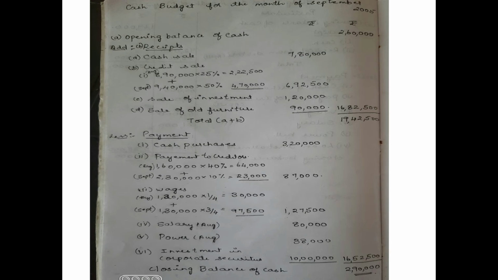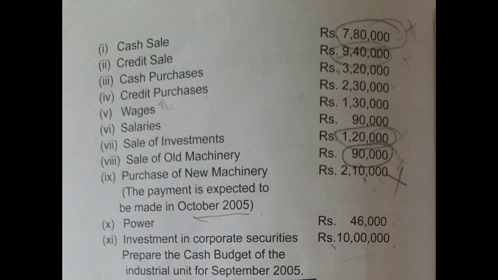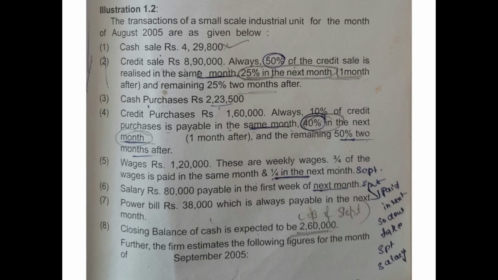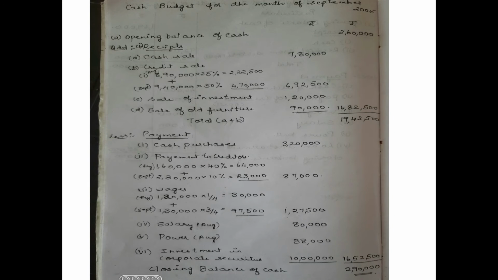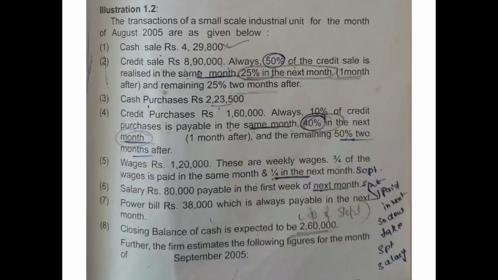Next, credit sales. You have to check the problem for how to calculate the credit sales. If you go through the problem, first page, second point, for credit sales, 50% are in the same month, 25% in the next month. It means 25% of August they will receive in September. So for the solution: August 8,90,000 into 25%, 2,22,500. Then 9,40,000 into 50%, that is of September month, 4,70,000. Total, written in the outer column, is 6,92,500.